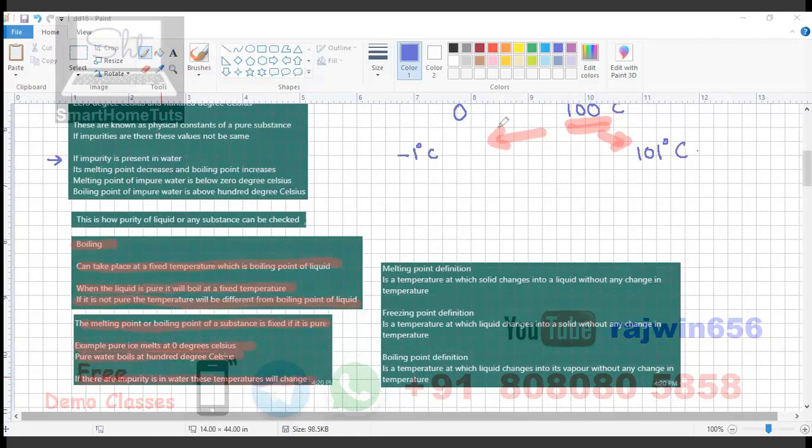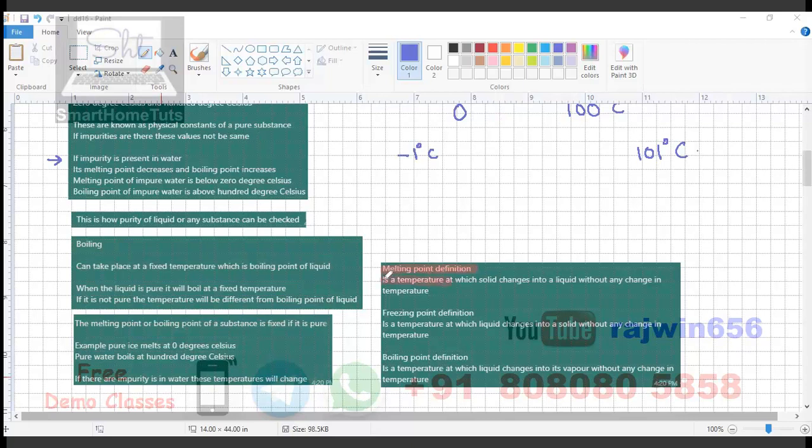Obviously, again, I'm repeating this. Its freezing point will be slightly less than 0 degrees Celsius and its boiling point will be slightly more than 100 degrees Celsius. The next definition which I'm going to consider over here is the melting point definition. These definitions are going to be very, very important. You may be asked these definitions.